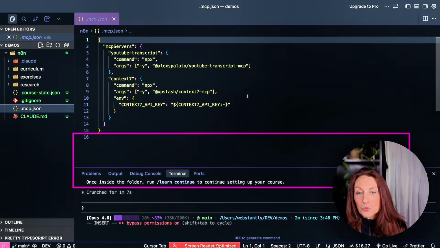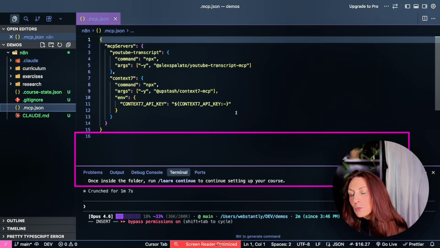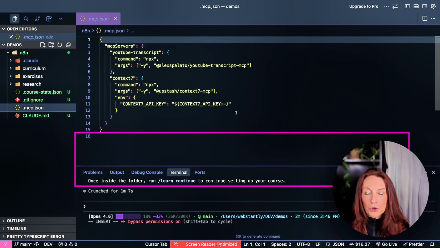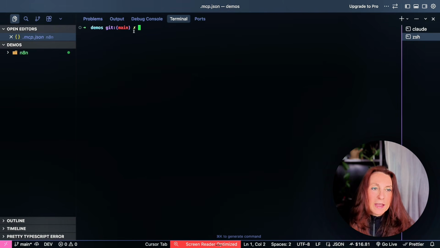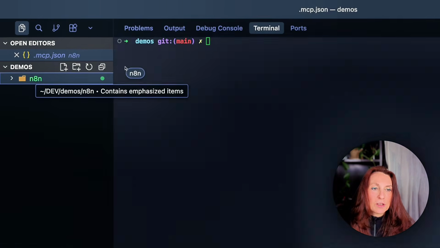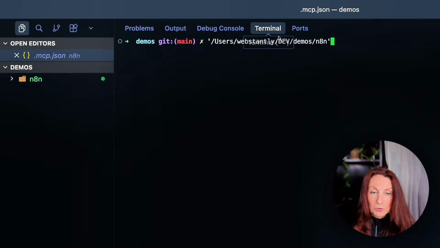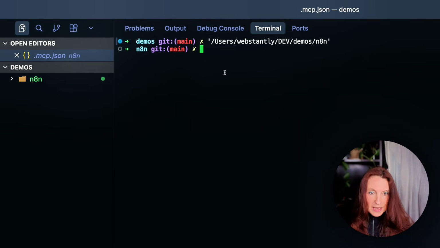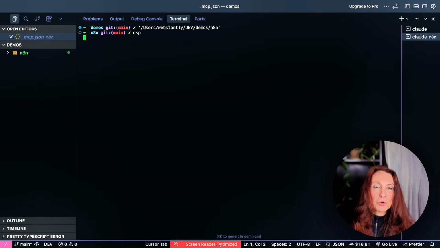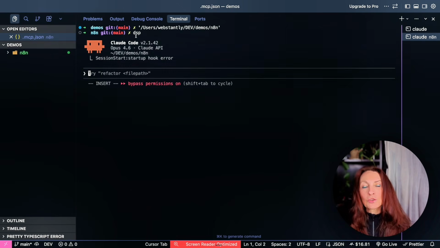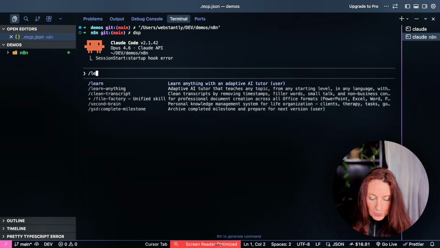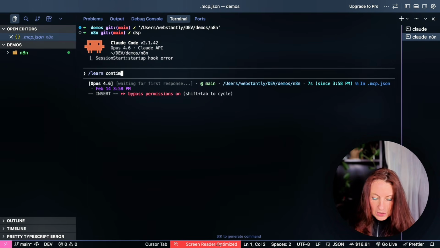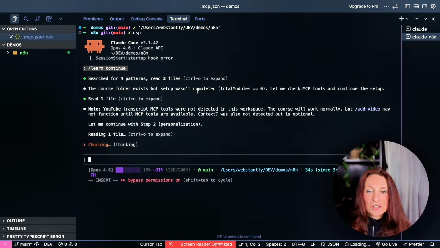And here you need to put your API key, but it's not mandatory for Context7. So let's do that. So I create a new terminal and I go inside the N8N folder just like that. We can do it by dragging. So now we are inside and we open Claude. This is an abbreviation to go into YOLO mode. And now I type /learn continue to detect that the setup is not completed because we don't have any module.